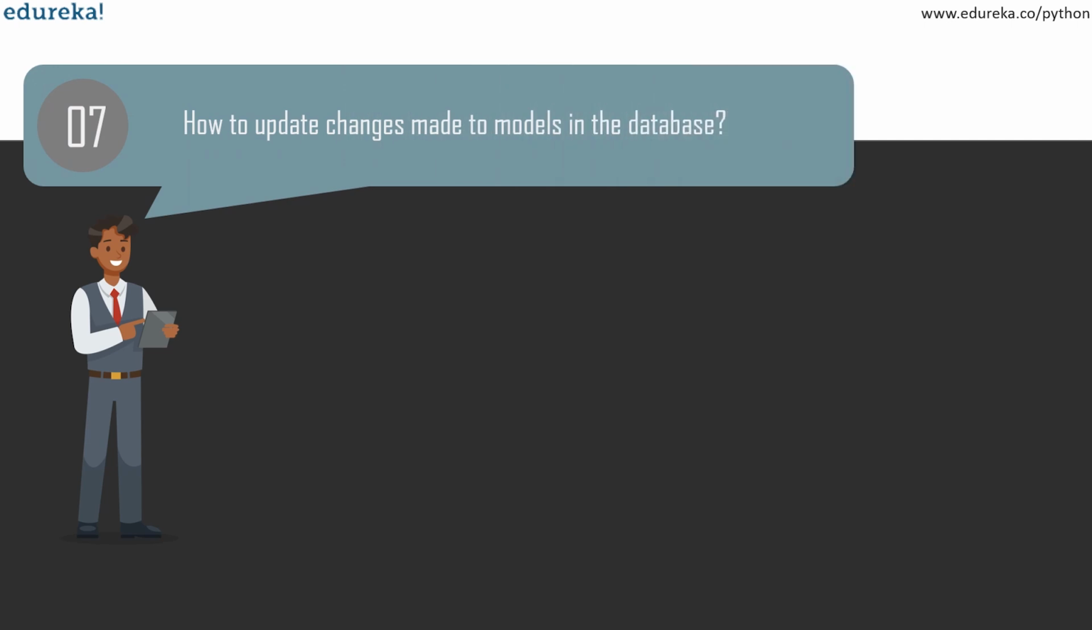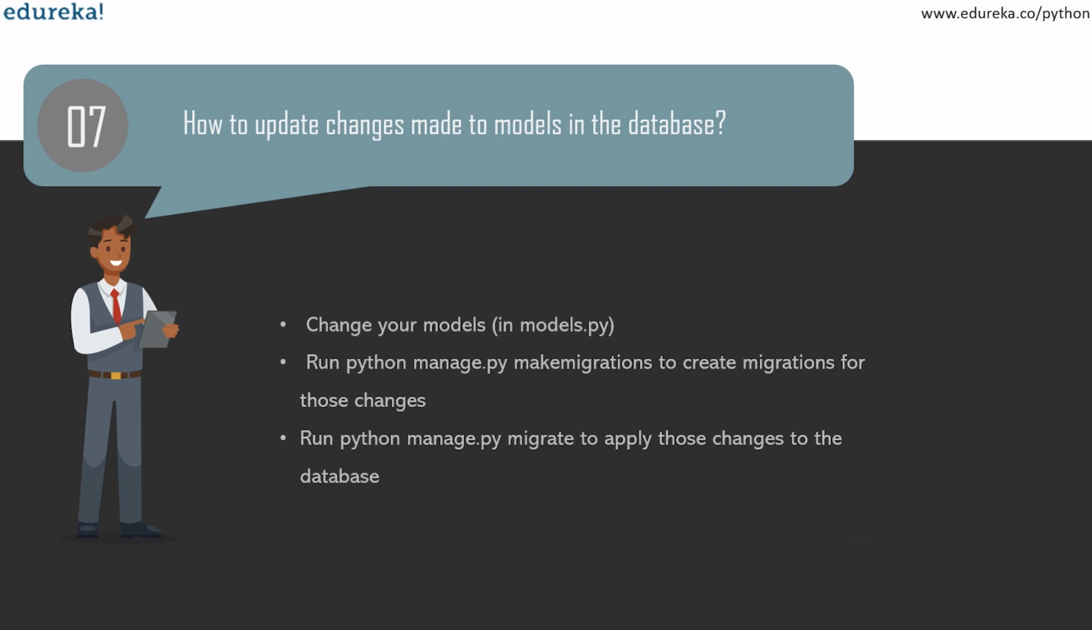One of the very important and most frequently asked questions is how to make changes to models and to update the database. Like I've already told you before, when you make changes to the models.py file, you'll have to run the makemigrations command, which is nothing but python manage.py makemigrations. This will create the migration for those changes. After that, you'll have to run the migrate command, which is python manage.py migrate, to apply the changes